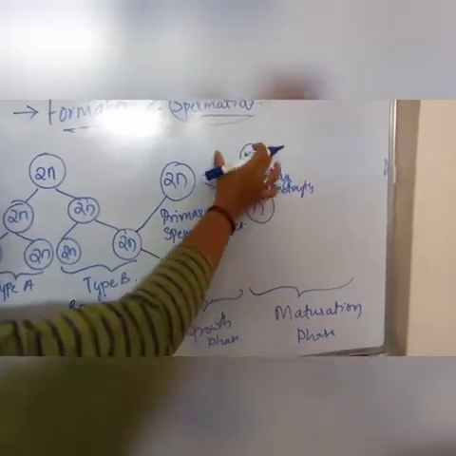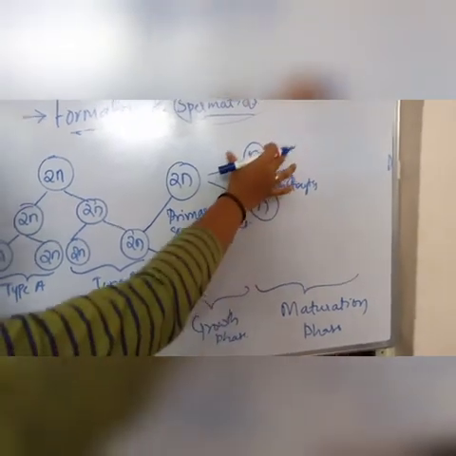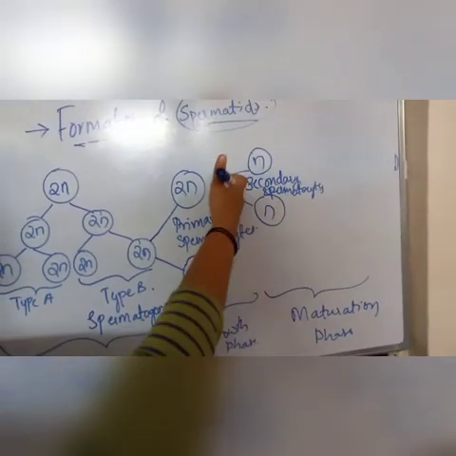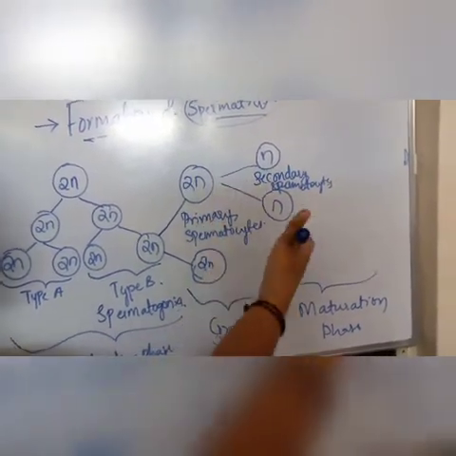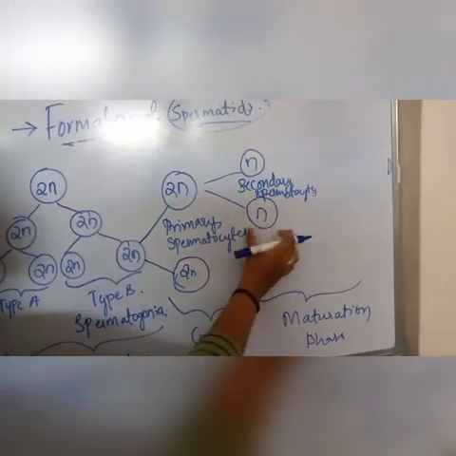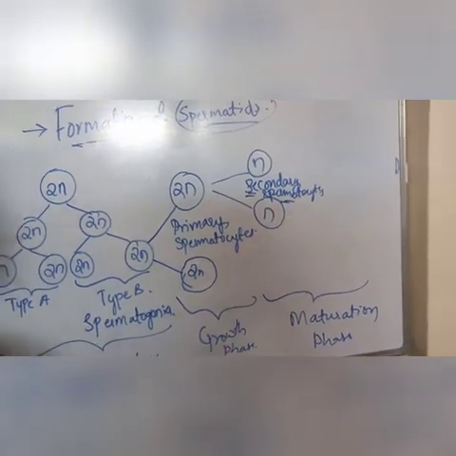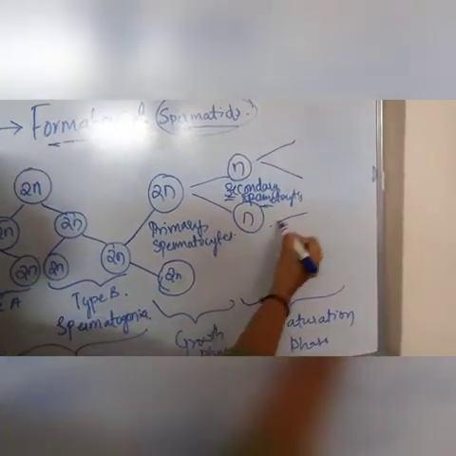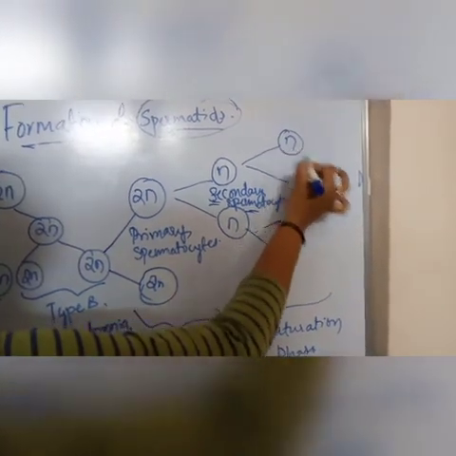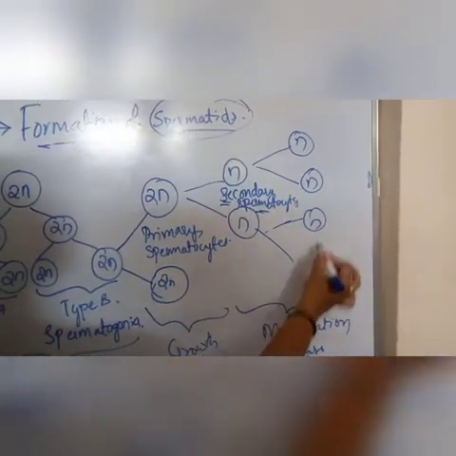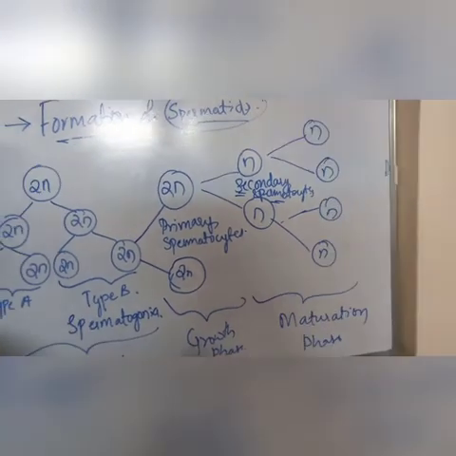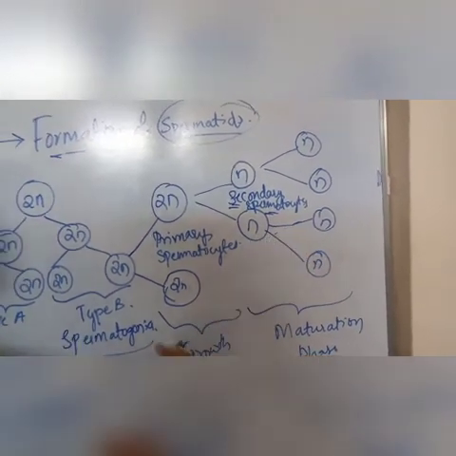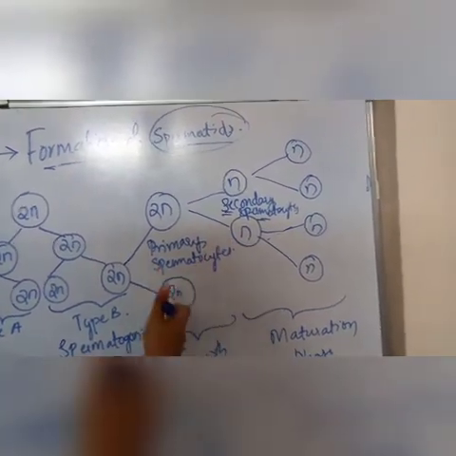Okay, here the primary spermatocytes undergo the meiotic division. The first meiotic division is the reduction division where 2n number is converted into n number of chromosomes. These resulting cells are known as the secondary spermatocytes. These secondary spermatocytes undergo the second meiotic division. The second meiotic division is the same as that of the mitosis. It is also known as the equational division.